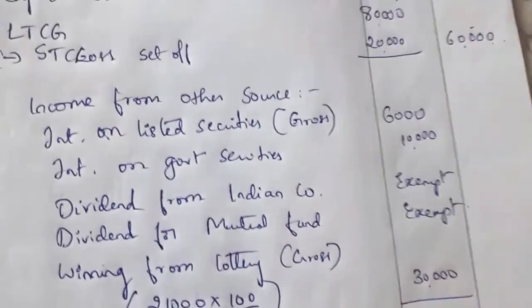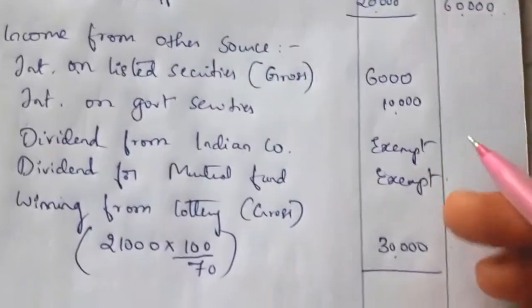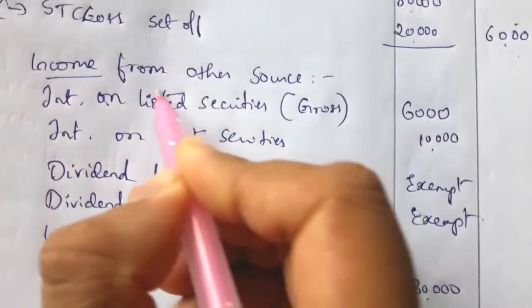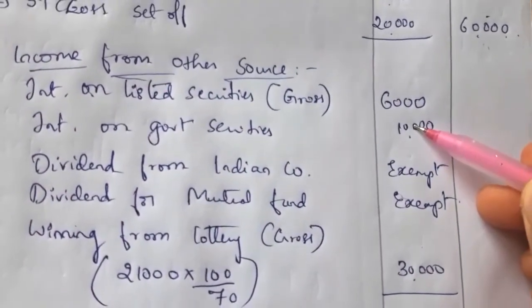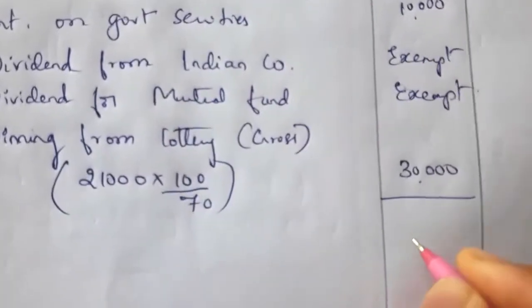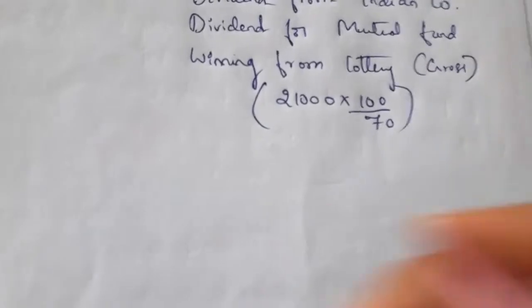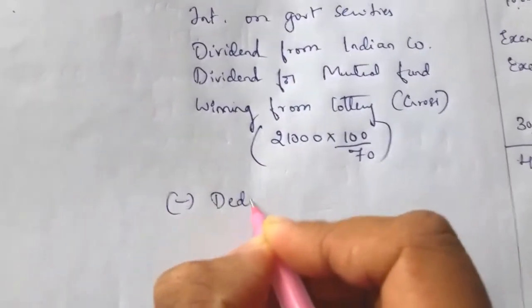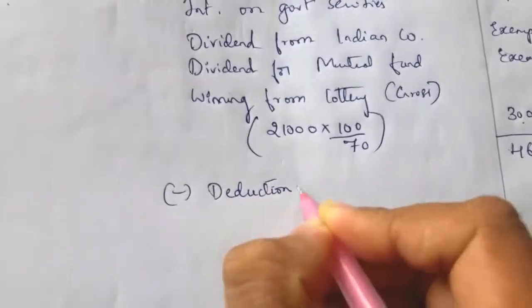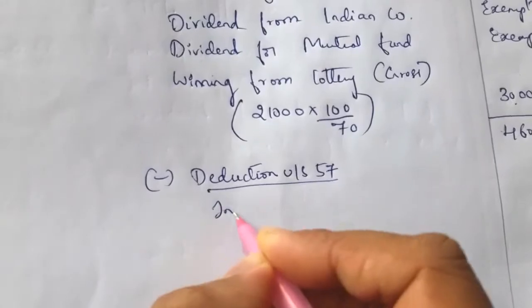So total income from other source is 46,000. From this total, less deduction under section 57, that is for the interest.